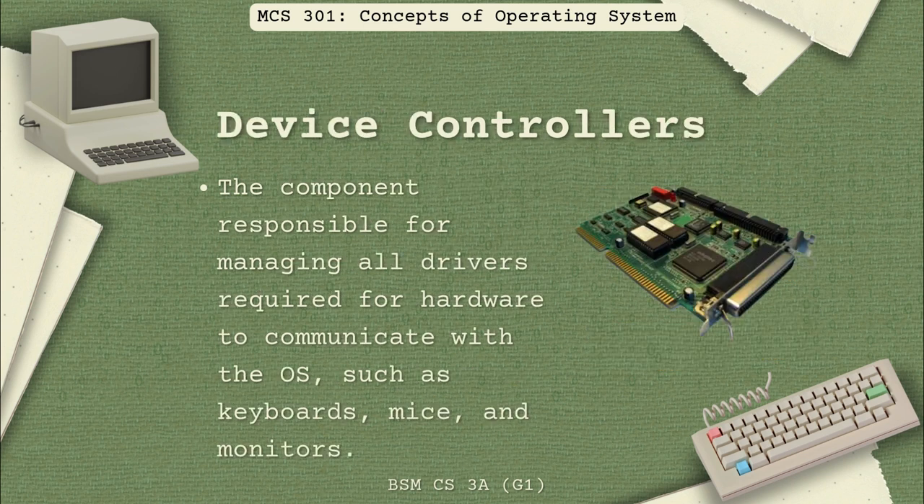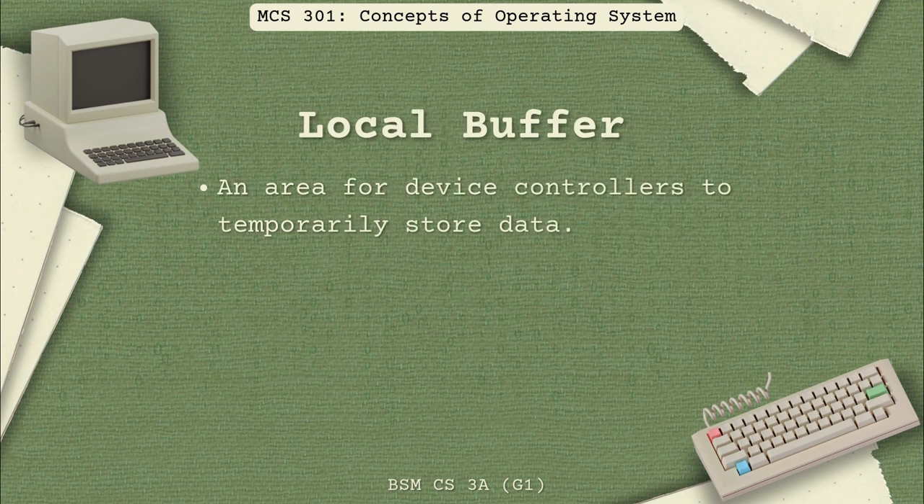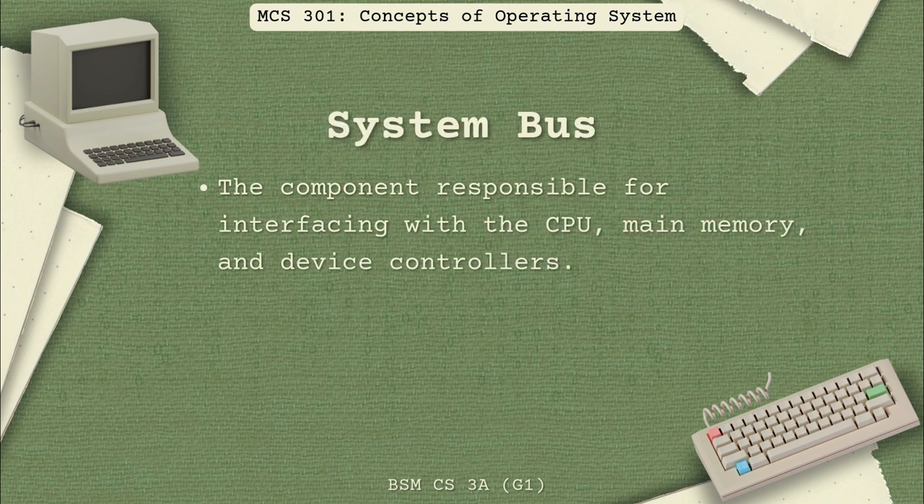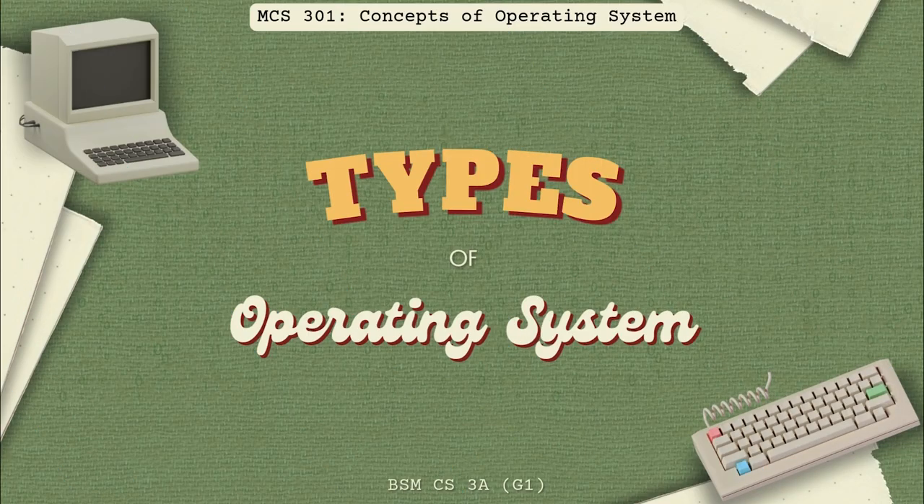The device controller is the one that manages all drivers needed for the hardware to communicate with the OS. The local buffer is an area for device controllers to temporarily store data while they are being loaded. Lastly, the system bus is the pathway for communication of the CPU, main memory, and the device controllers. There are also various types of OS which differ based on their usage and purpose.